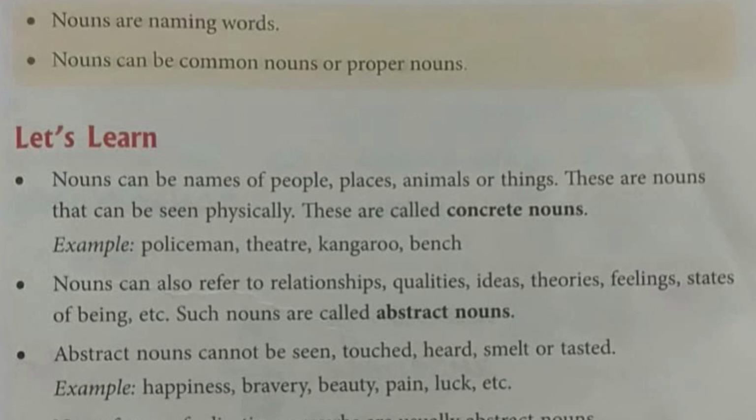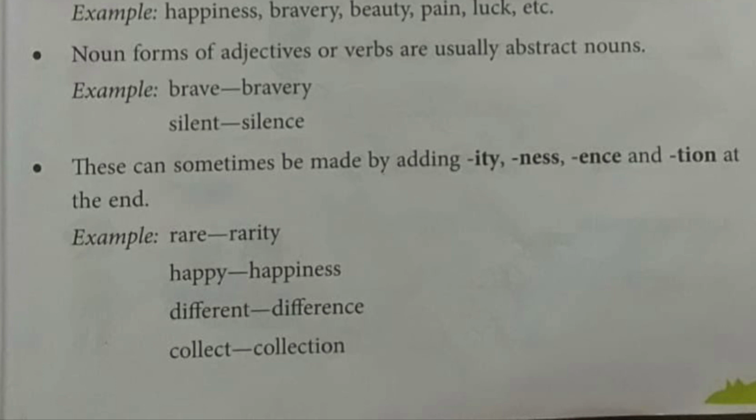So these all are some feelings, some relationships, some theories, some ideas, the names of qualities, and such nouns are called abstract nouns because these are the feelings or relationships which cannot be seen. Noun forms of adjectives or verbs are usually abstract nouns. The noun forms of adjectives are mostly abstract nouns. For example, brave. Brave is an adjective, and when we form the noun form of brave, it is bravery. So bravery is an abstract noun.